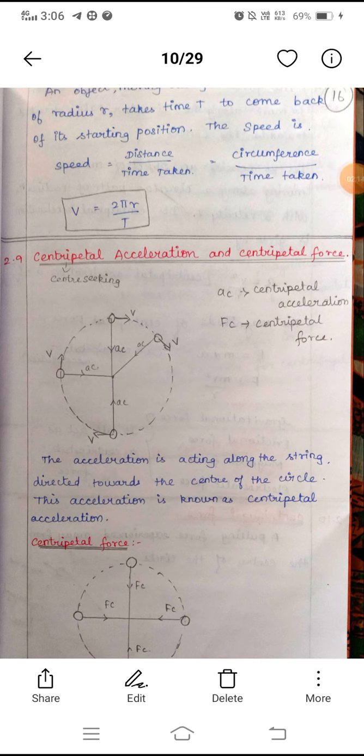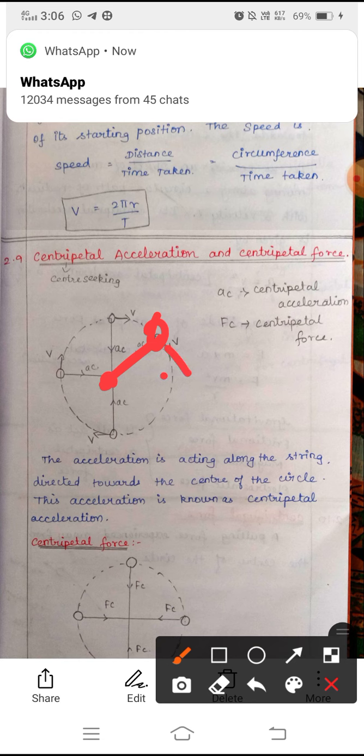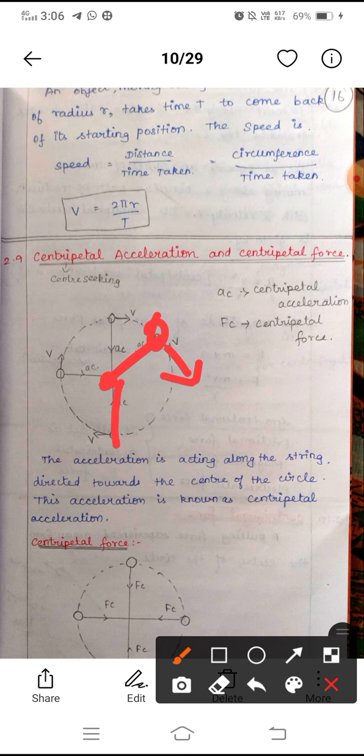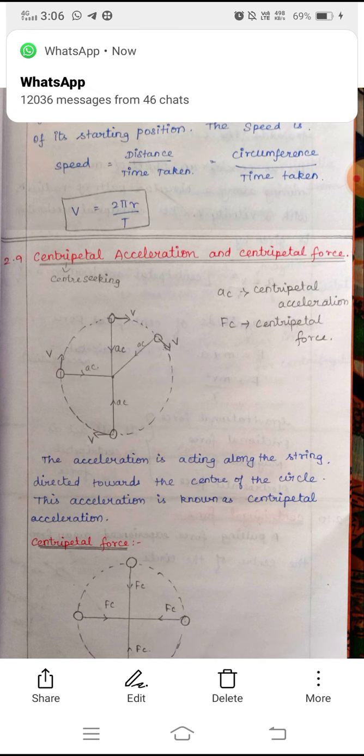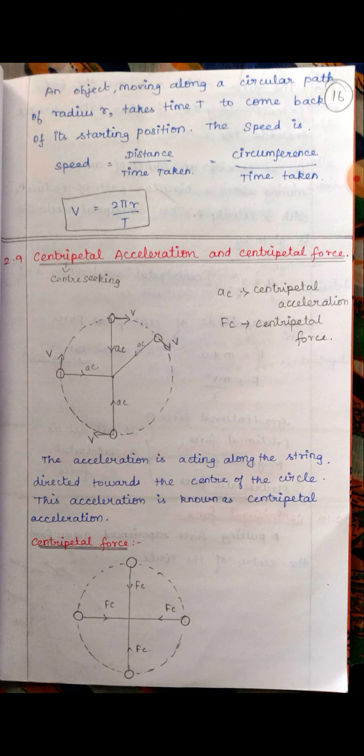Centripetal acceleration: the acceleration is acting along the string directed towards the center of the circle. All these are directed towards the center of the circle. While we are rotating the stone, the velocity is in this direction, and the acceleration is acting along the string directed towards the center of the circle. So this acceleration is known as centripetal acceleration.